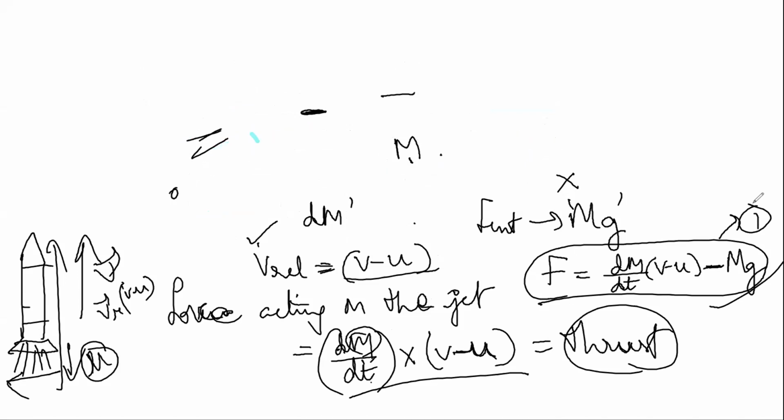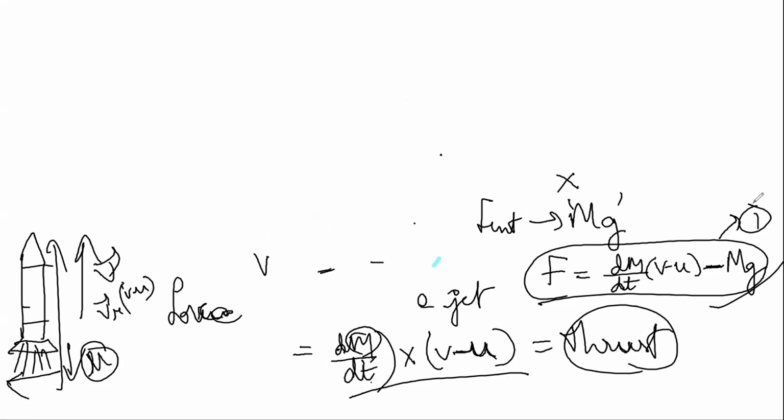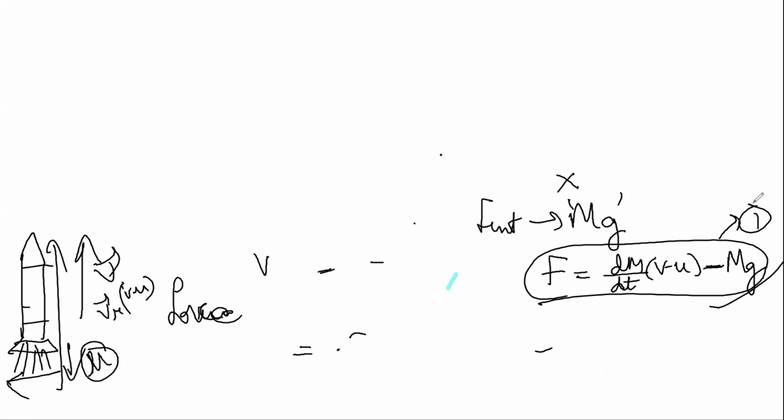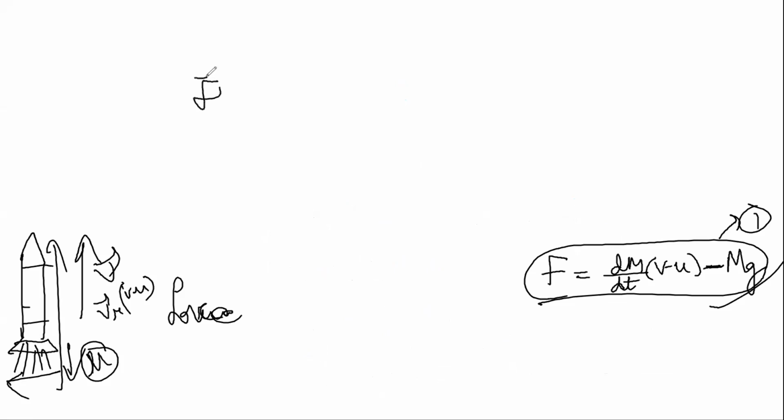Now from Newton's second law, F is equal to dp by dt, where p is linear momentum, or F is equal to ma, that is equal to m dv by dt.